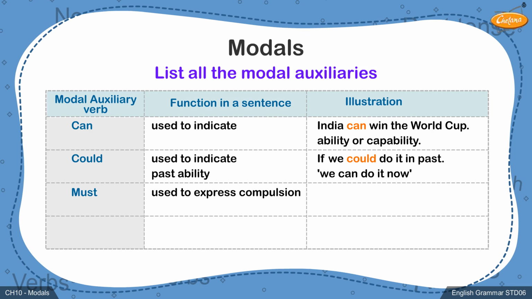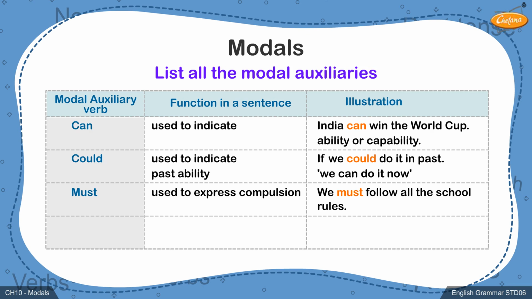The next modal auxiliary is must. This helping verb is used to show compulsion. The use of must indicates that an action or activity is compulsory and must be done. In this sentence, we must follow all the school rules. The word must show that it is compulsory for all the school students to follow school rules.